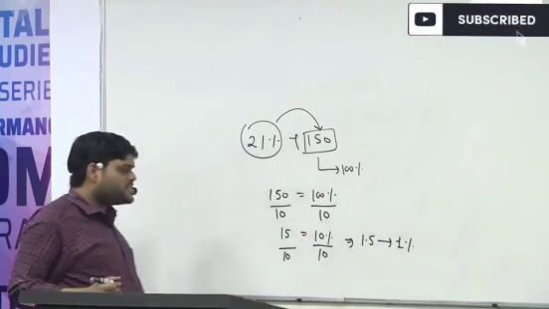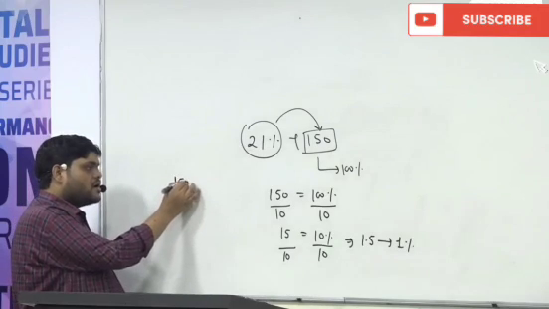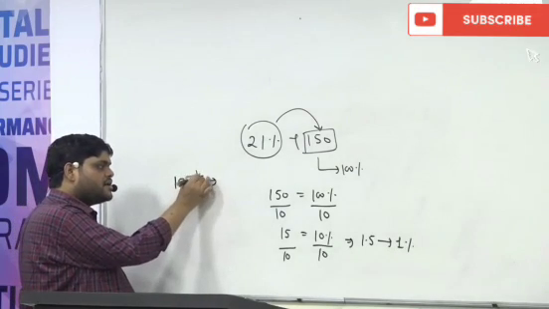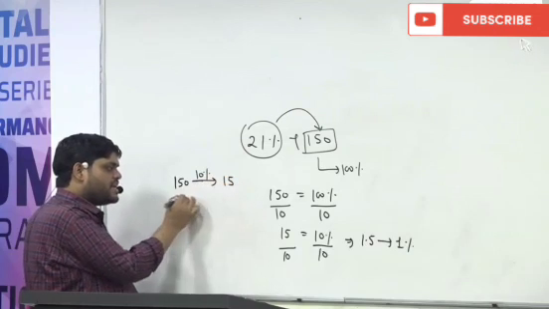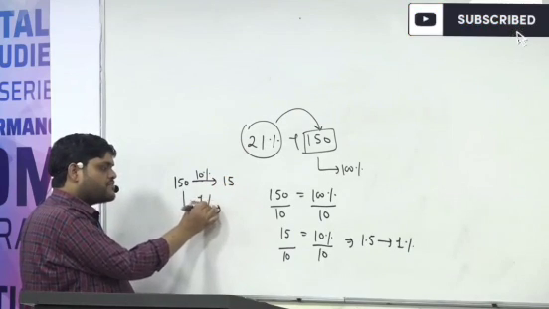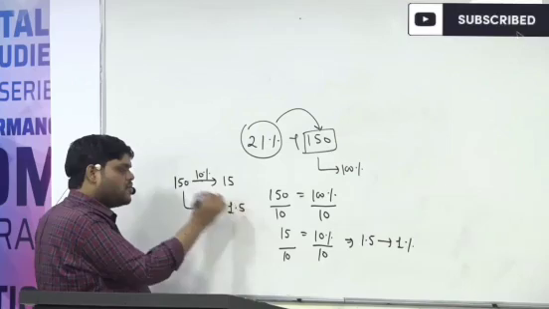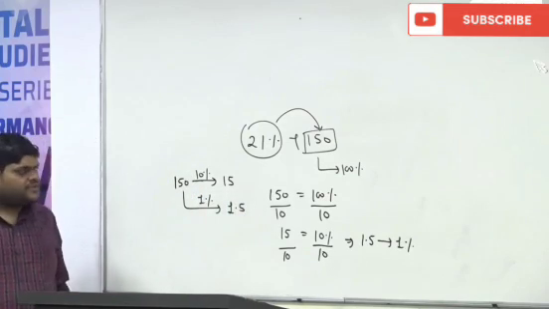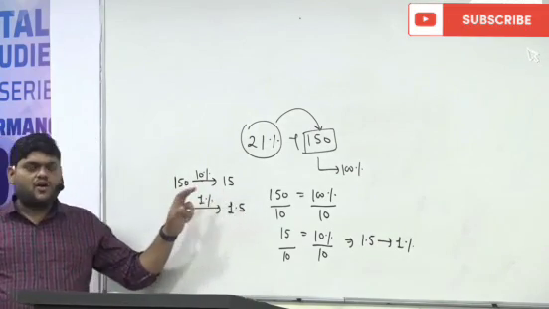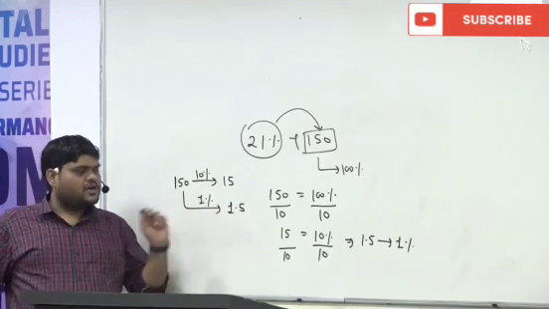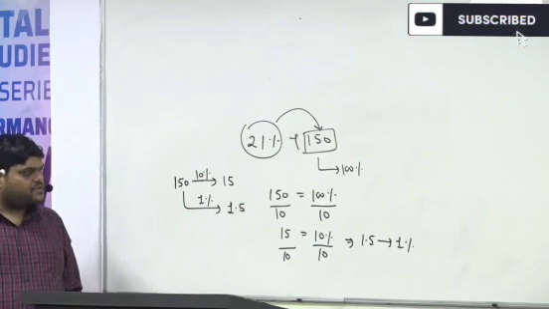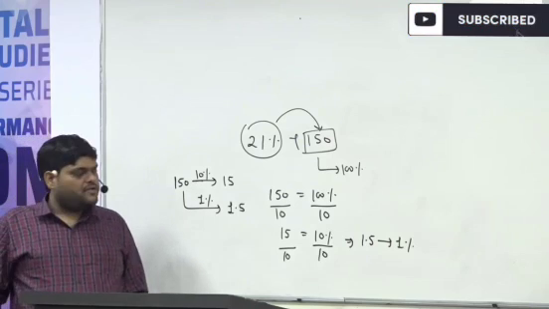So what information do we have? For 150, 10% is 15 and 1% is 1.5.